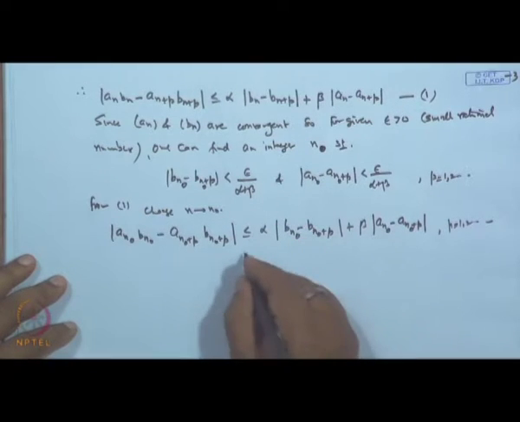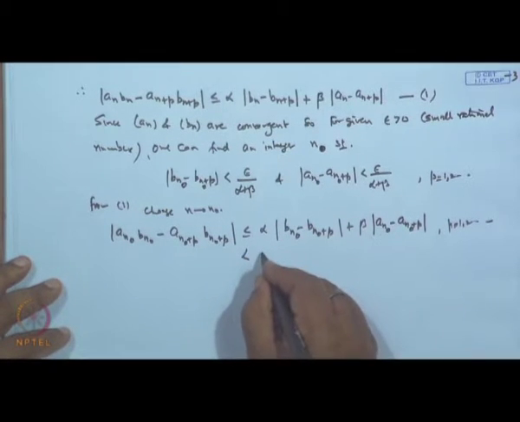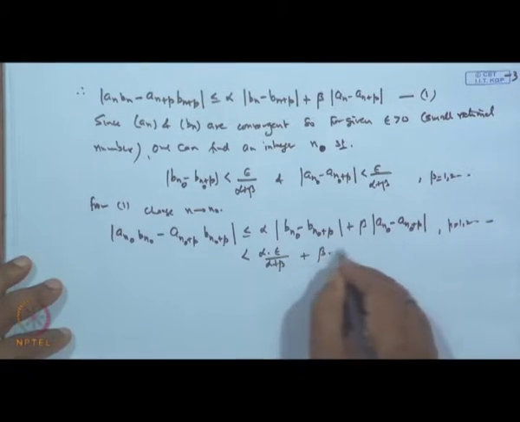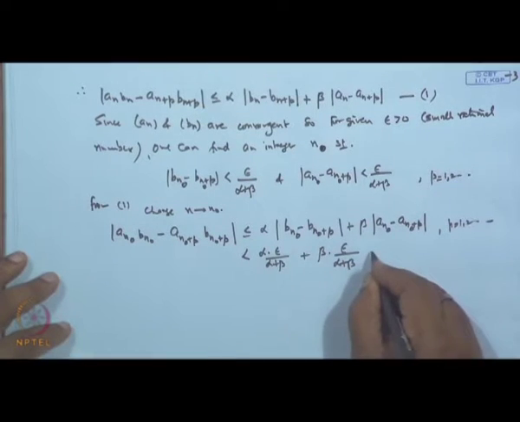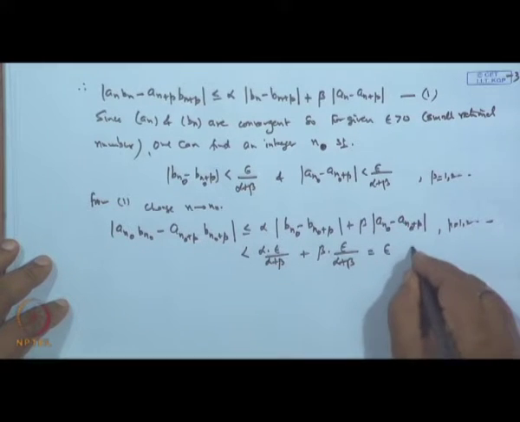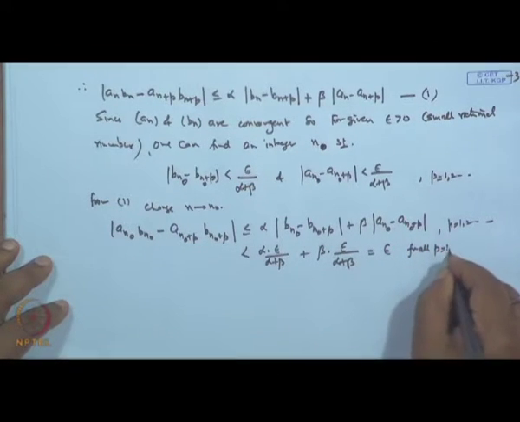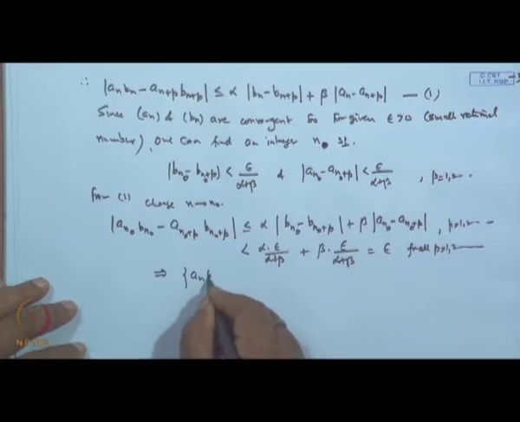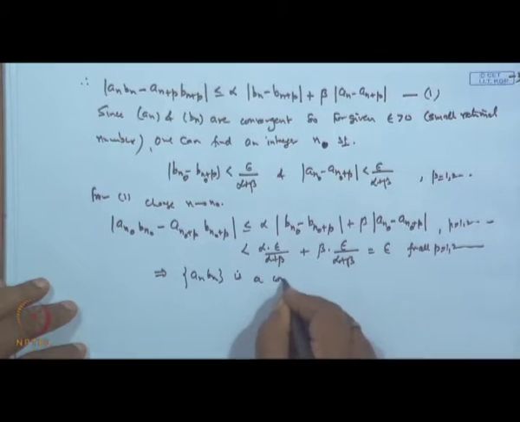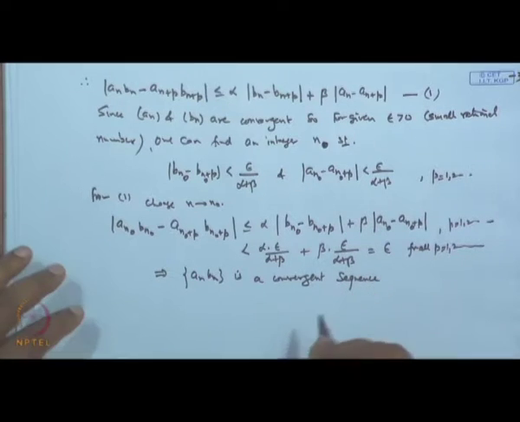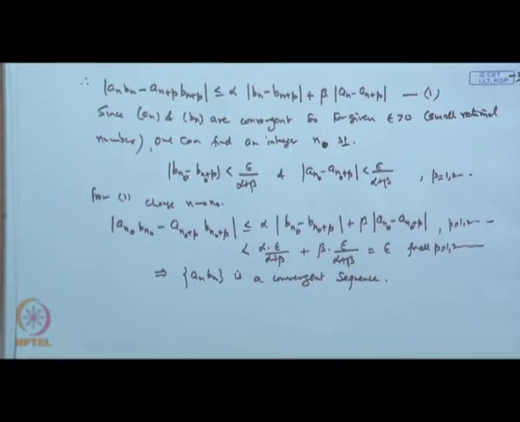Now, this will remain less than alpha into epsilon over alpha plus beta. This is also less than beta into epsilon over alpha plus beta, which is equal to epsilon. So, this is true for all p starting from 1 and so on. So, this implies that the sequence a_n b_n is a convergent sequence. So, the product of two convergent sequences is convergent.